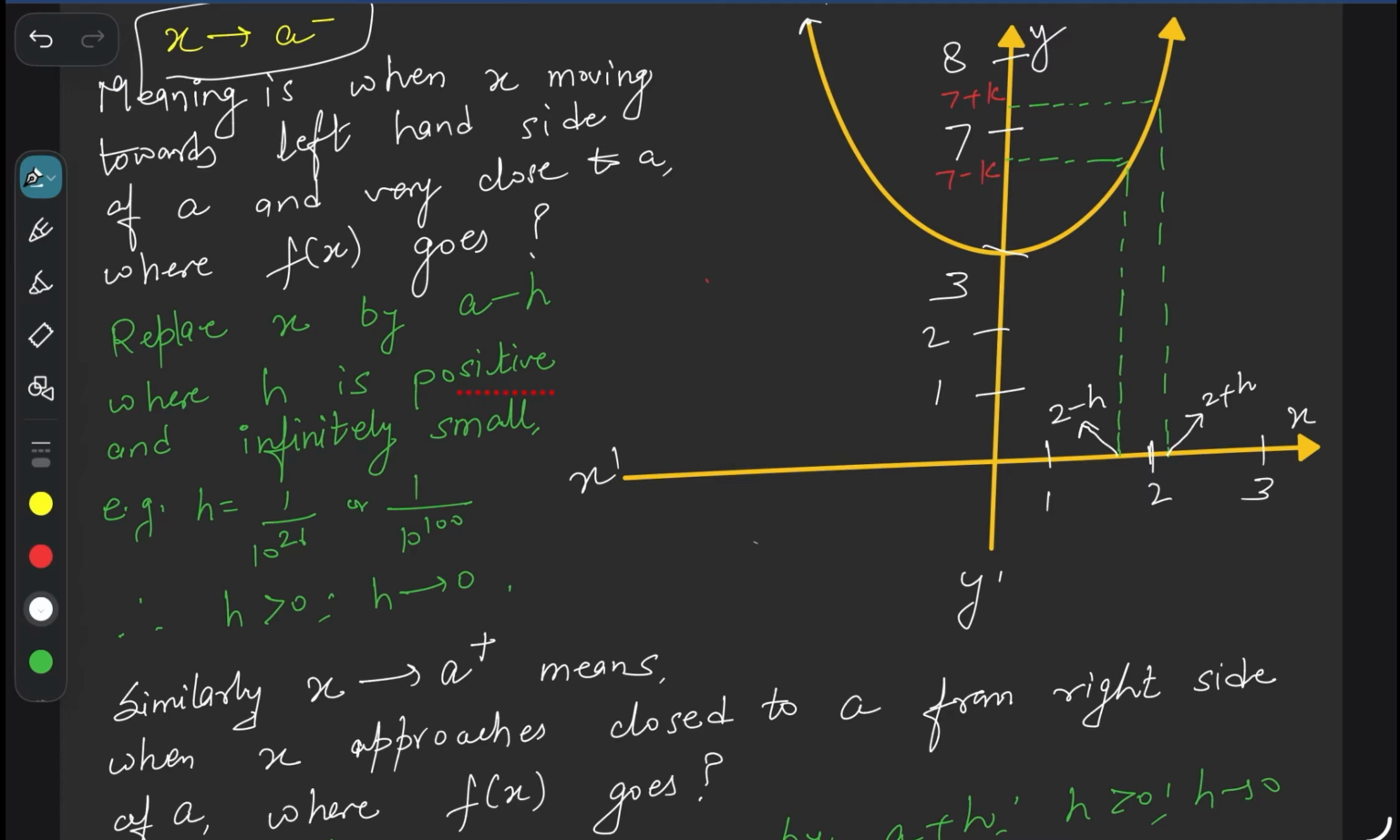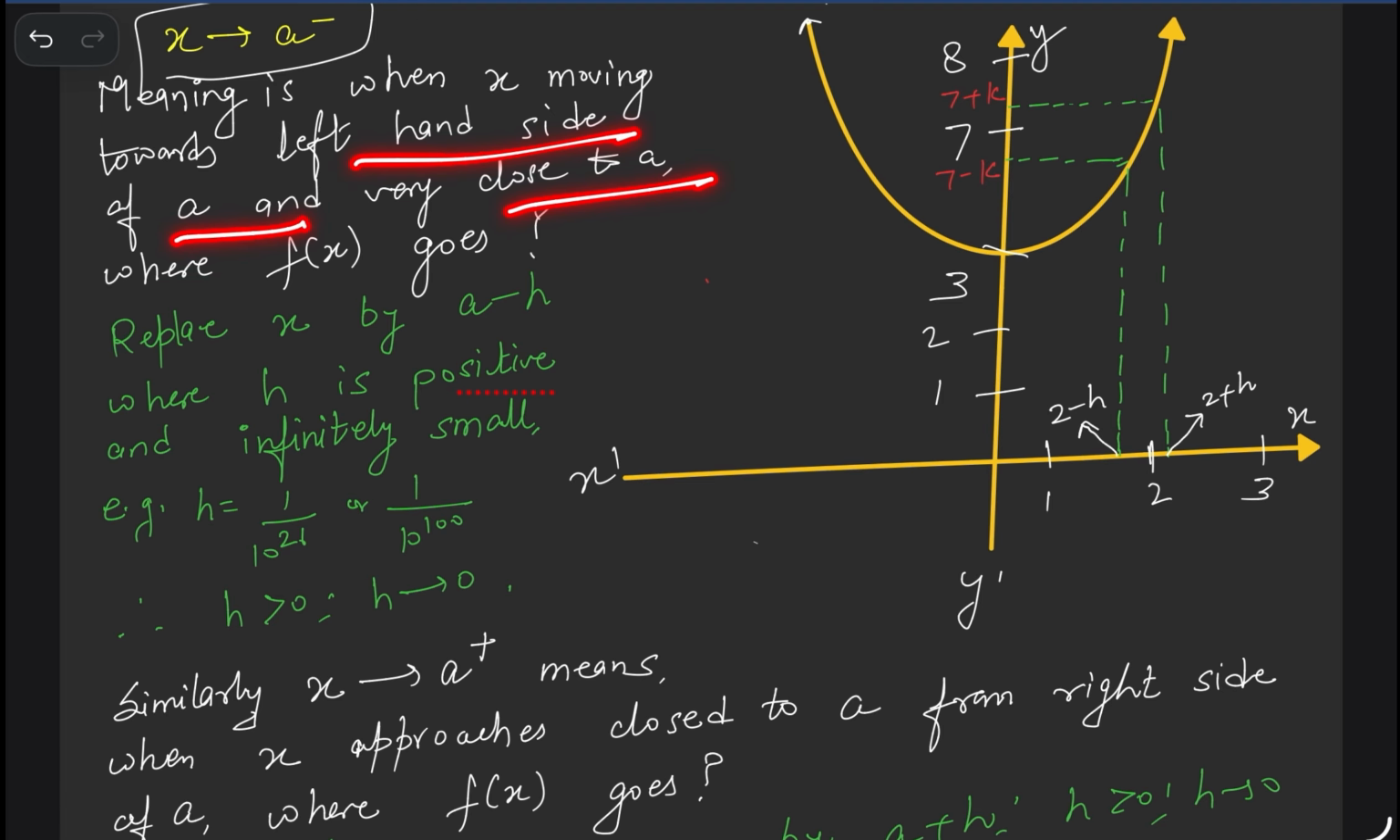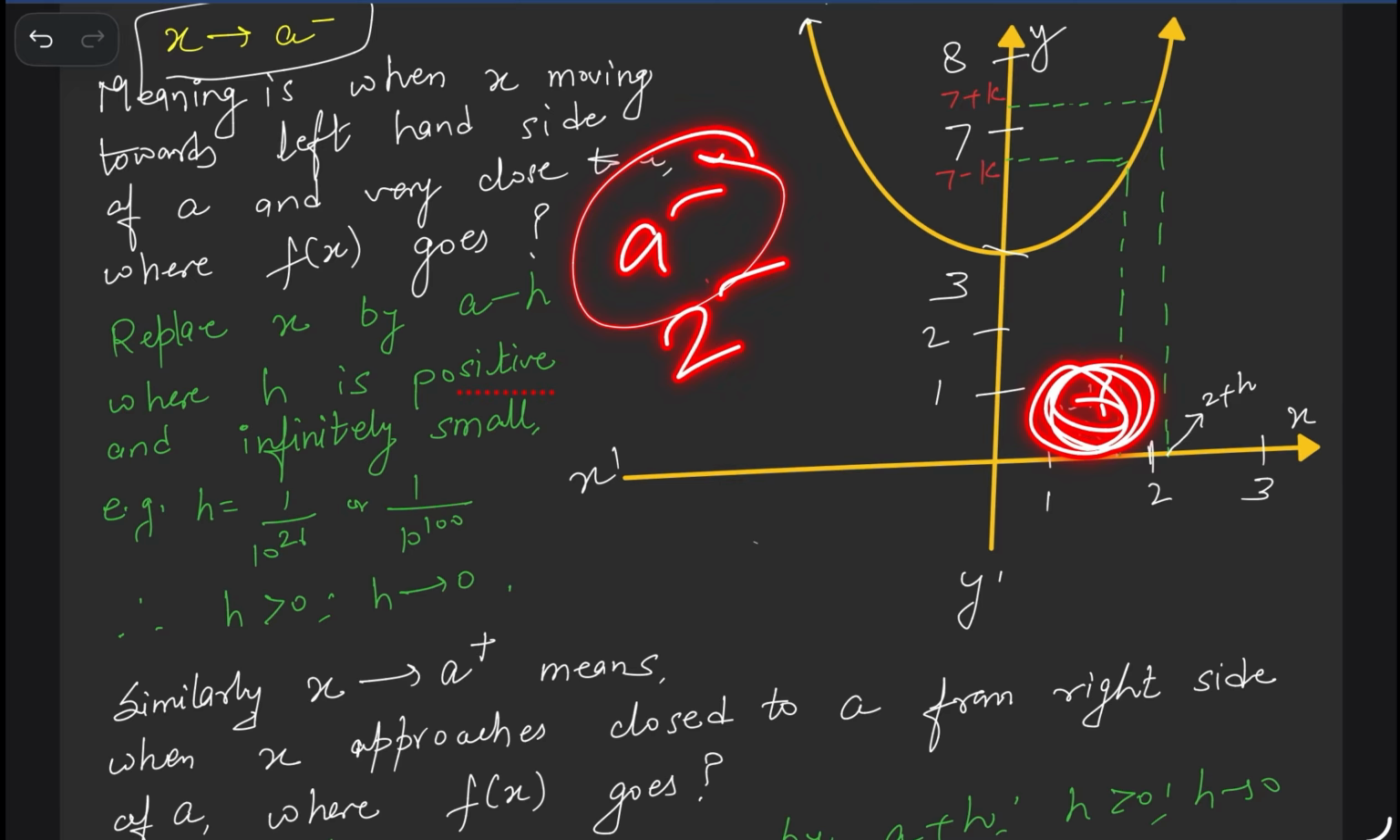We can read it also. The meaning is, when x is moving towards the left hand side of a and very close to a, where does f of x go? When x is moving towards the left hand side of a, like this, 2 minus, then where is f of x going? Approaching from the left hand side, that limit value is known as the left hand limit, which means 2 minus or a minus is known as the left hand limit.